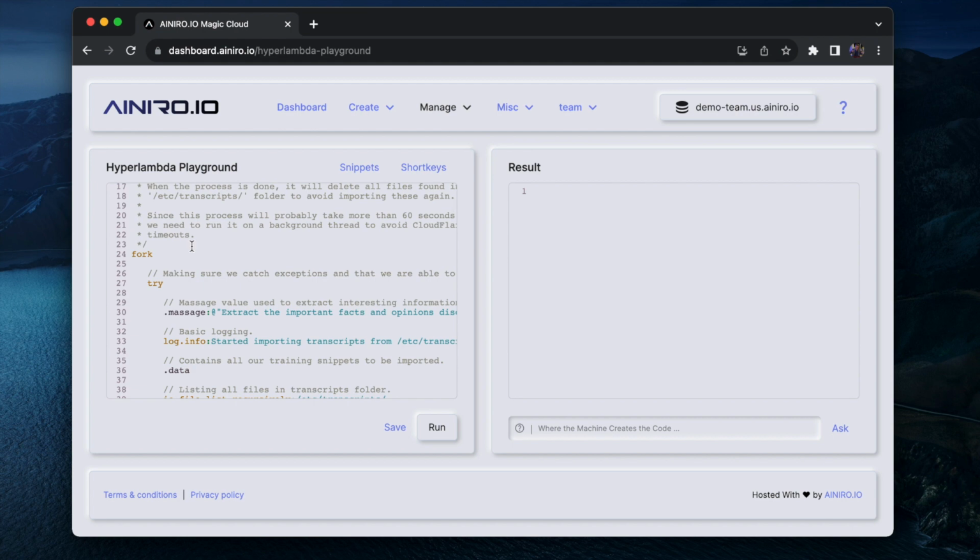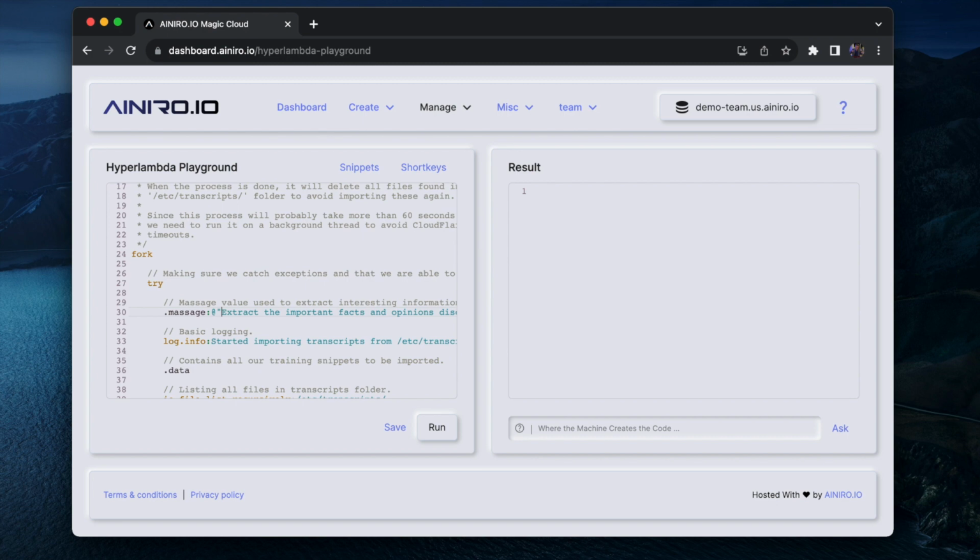But basically what it does, it creates a new thread because the process will take more than 60 seconds, and that's going to cause a timeout unless it does it on a background thread. Then it makes sure it catches exceptions and does some intelligent logging. And this is one of the crucial parts.